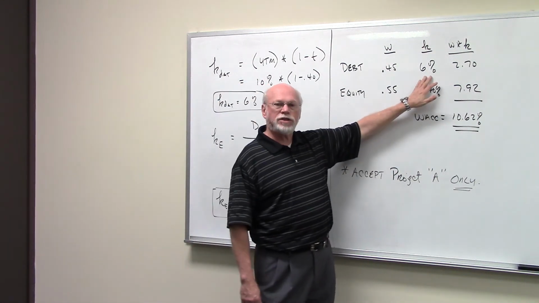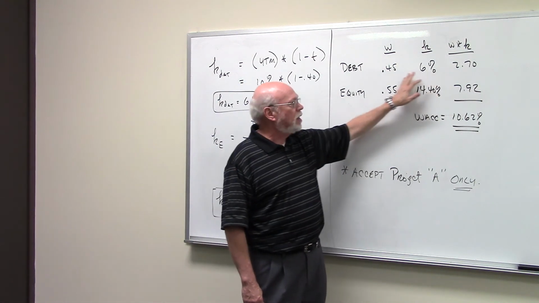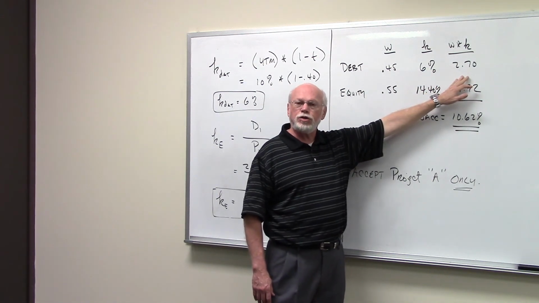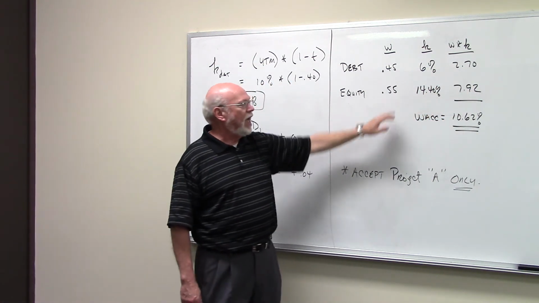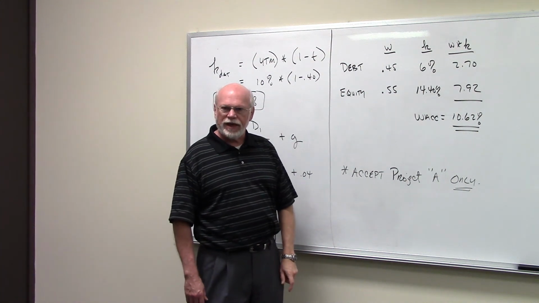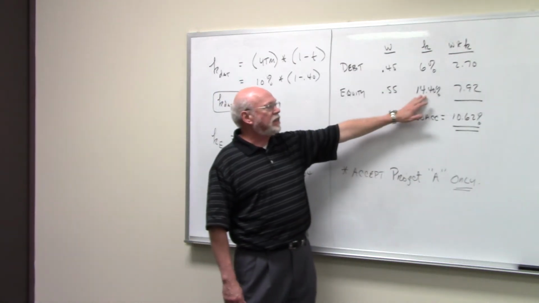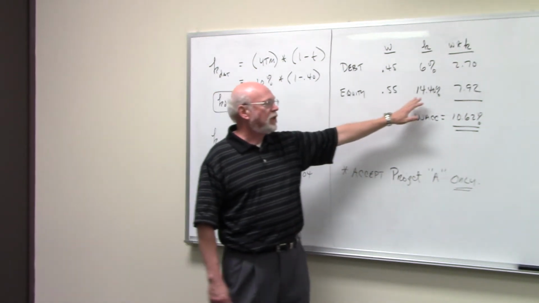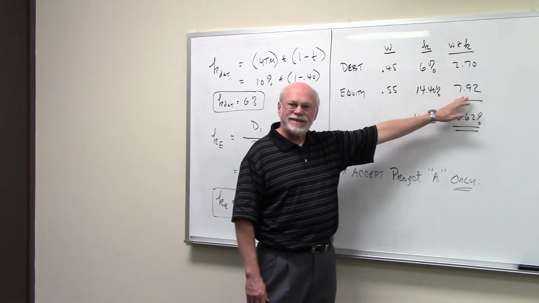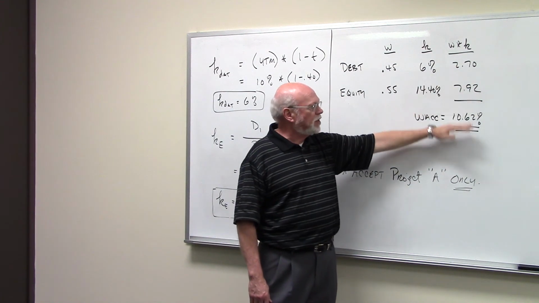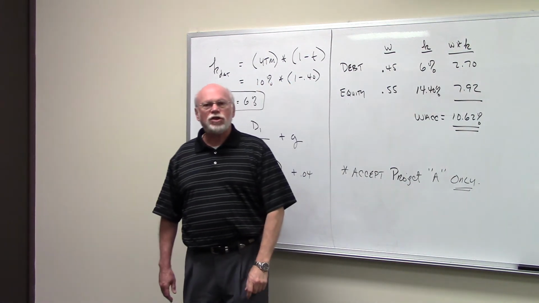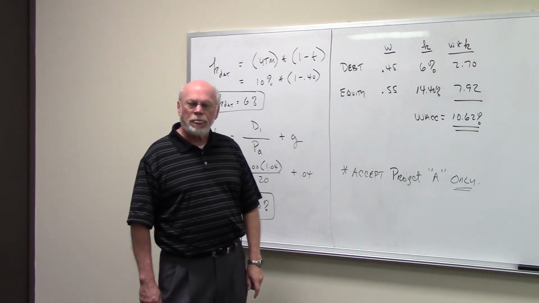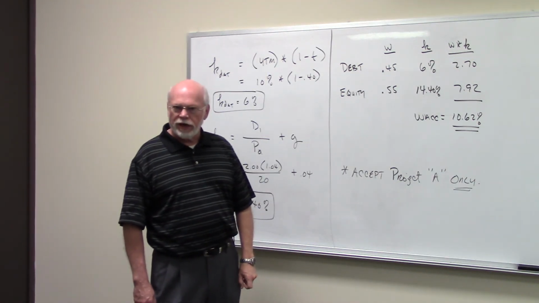And debt has a cost after taxes of 6%. 0.45 times 6% gets us this product, 2.70. Equity makes up 55% of the capital structure, and its cost is 14.40%. 0.55 times 14.40 is 7.92. Sum these products, and you get the weighted average cost of capital, which is 10.62%.